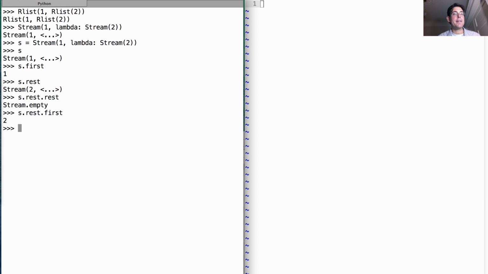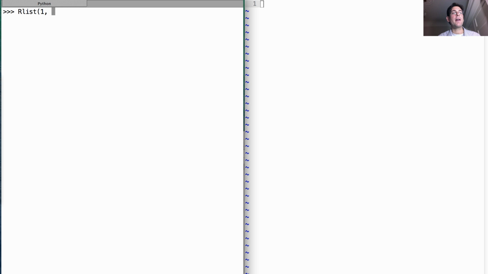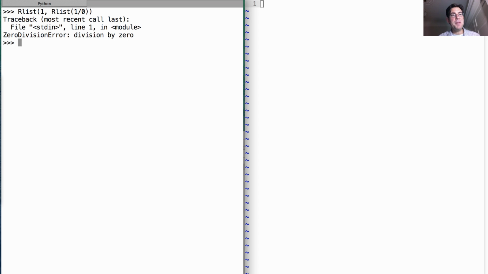How can we see that contrast? Well, here's an rlist where the first element is 1, and the second element is 1 divided by 0. That gives me a zero division error immediately, because it tries to figure out what the rest of the rlist is, the first element of that, and it finds out that it's tried to divide 1 by 0. By contrast, here's a stream whose first element is 1, and second element is 1 divided by 0. No problems yet. Why is that?